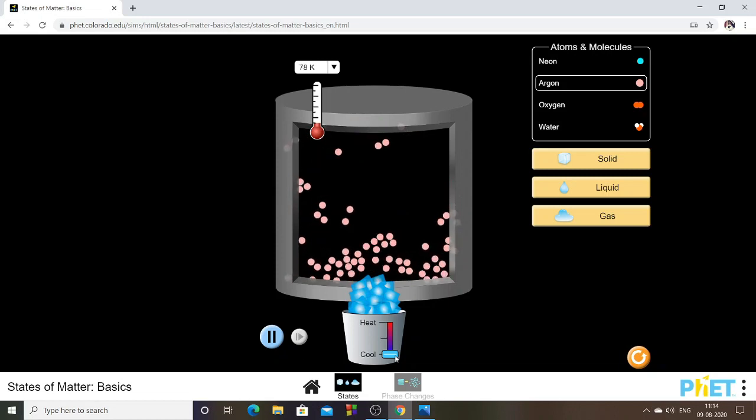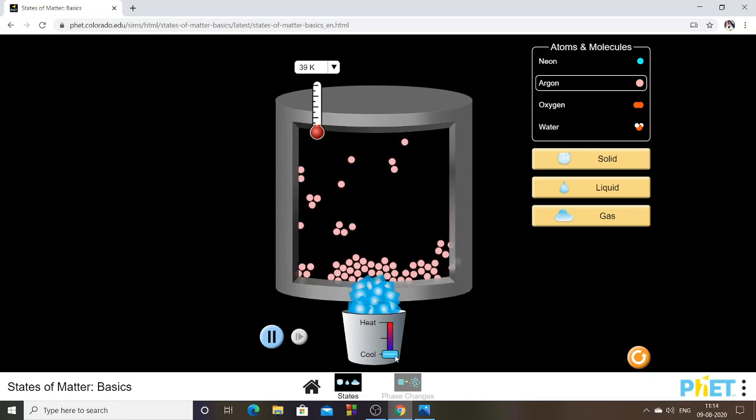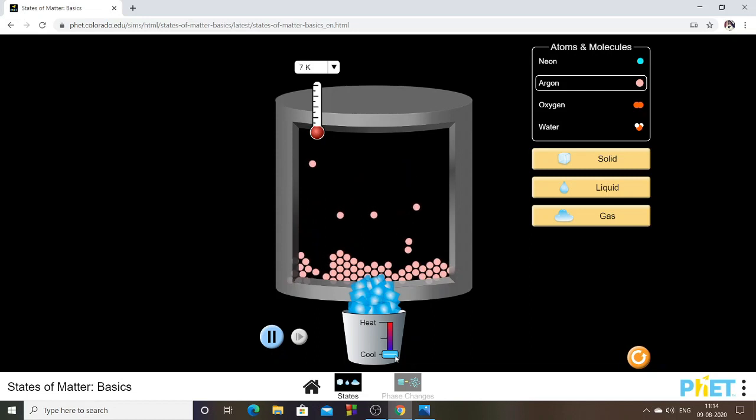Are you able to observe that the particles of the gas are coming closer and closer, and you find 7, 8, 4, 3, 2. Look at 2 K, look at the particles, they have almost settled down, and only minor vibrations are there.